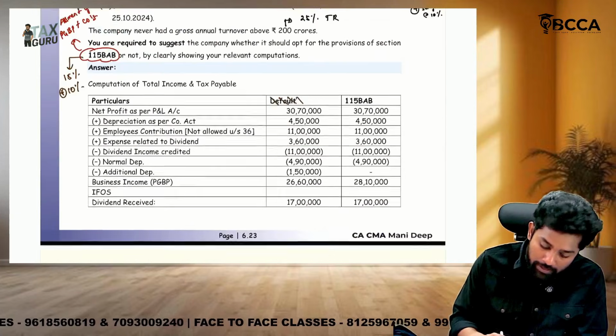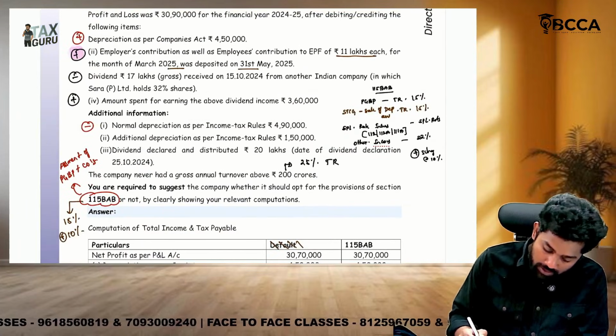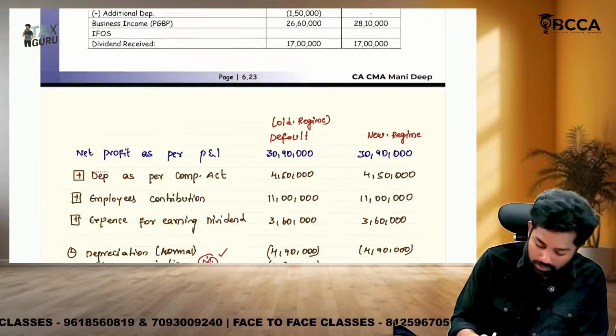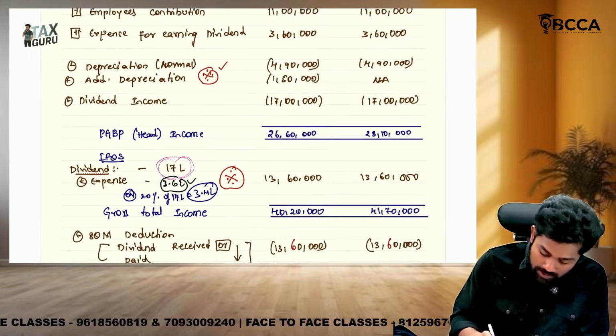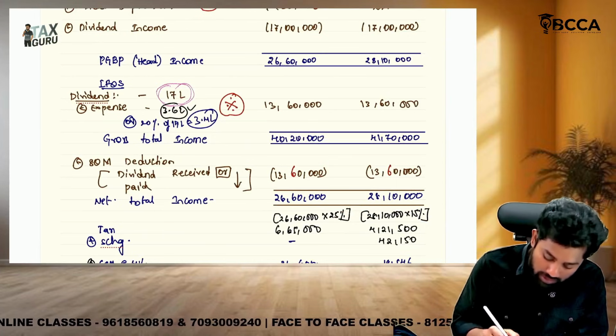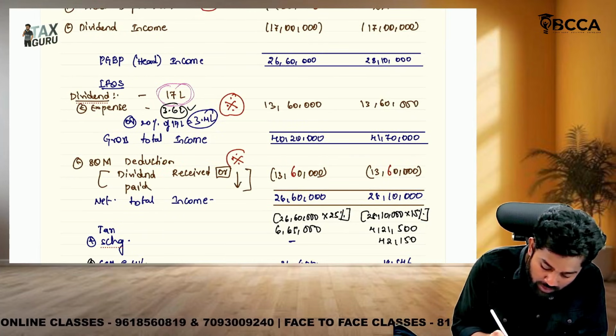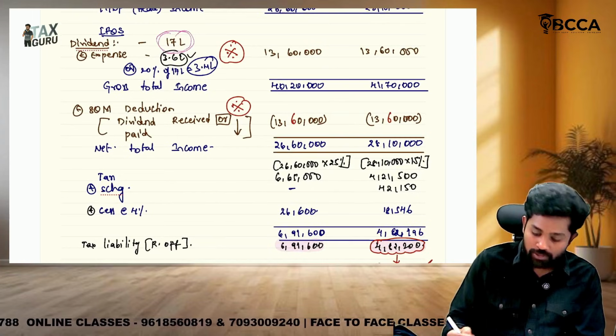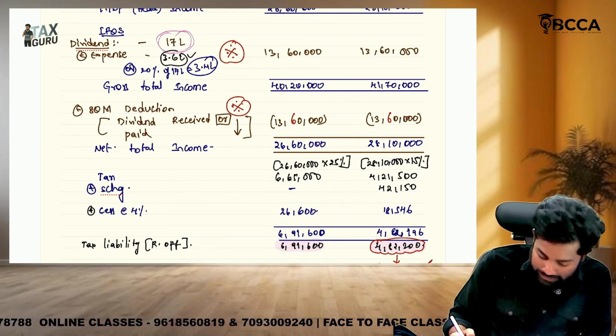How much dividend they paid, sir? In the question, if you see, they said like the dividend declared and distributed is like how much, sir? 20 lakhs. So they can claim this 13 lakh 60,000 or 20 lakhs, whichever is lower as deduction. So this is the third important point where you could do mistake. So subtract 13 lakh 60, then you will get what? 26 lakh 60 and 28 lakh 10,000.